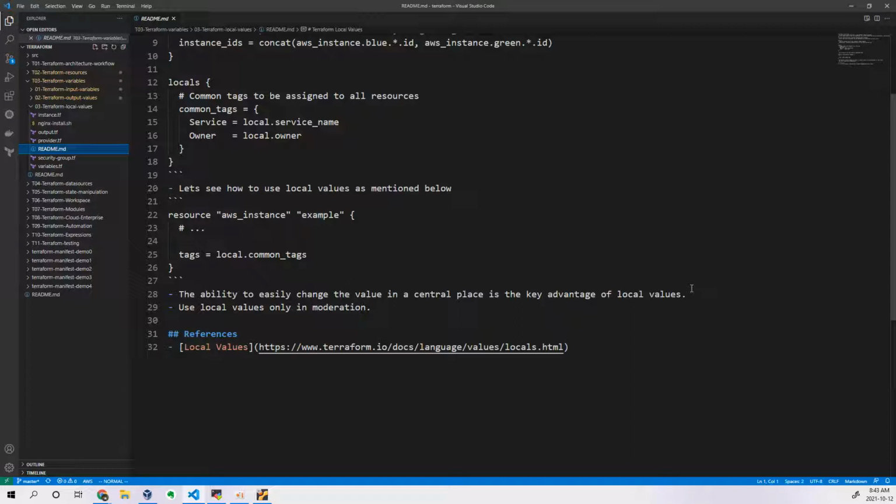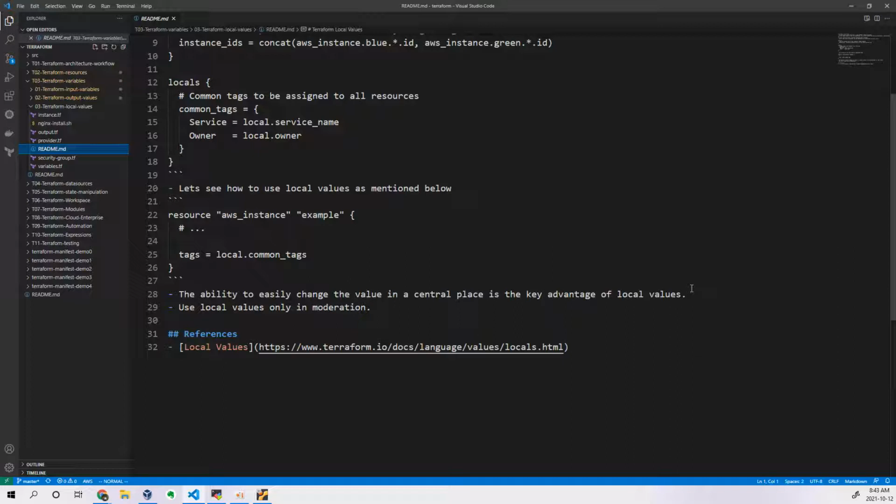For all the files, you need not go and modify the values if you really need to. Now we have called our values from local values. There we have declared our tags, and if you modify them there, it will reflect in all the places wherever it is getting called. So that is the simplest way of declaring your common repetitive values.